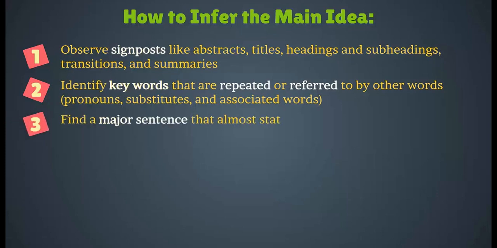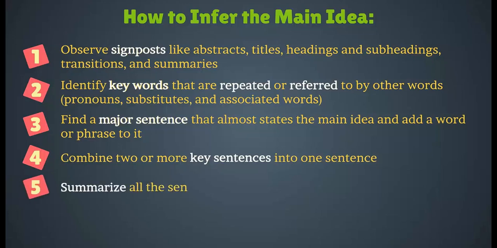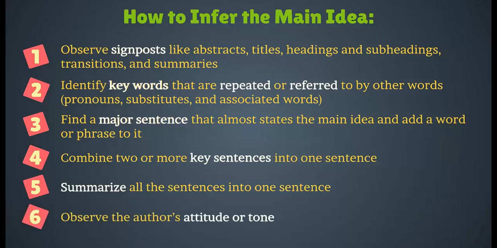Find a major sentence that almost states the main idea and try adding a word or phrase to complete it. Combine two or more key sentences into a single statement of the main idea. If all sentences are equally important, summarize them into a shorter statement of the main idea. Finally, be alert to the author's attitude or tone, which can tip you off to their point of view. Using these tips and clues, try inferring the main idea of the following paragraph.